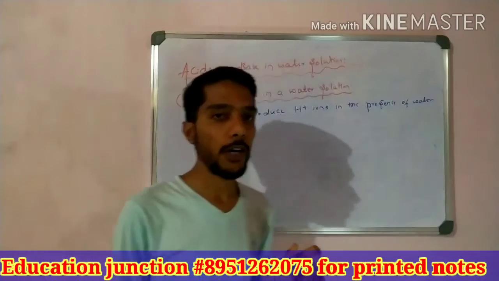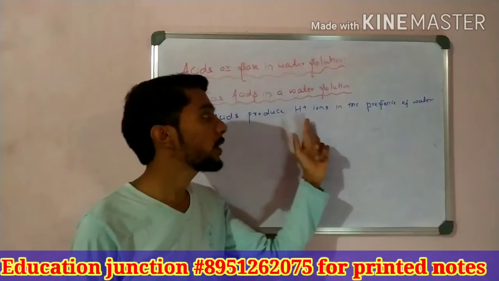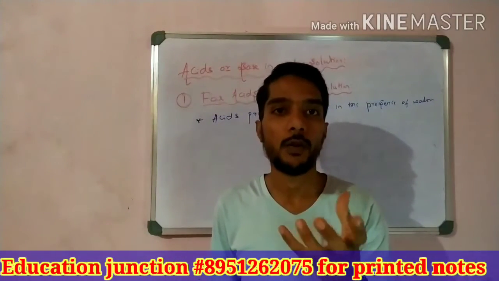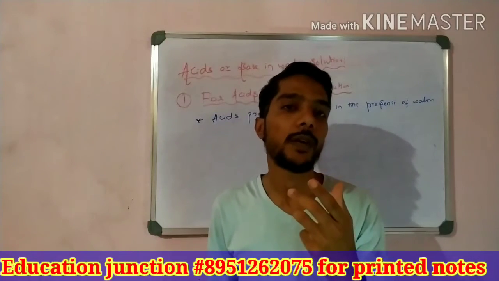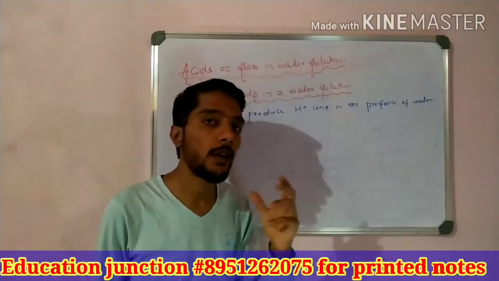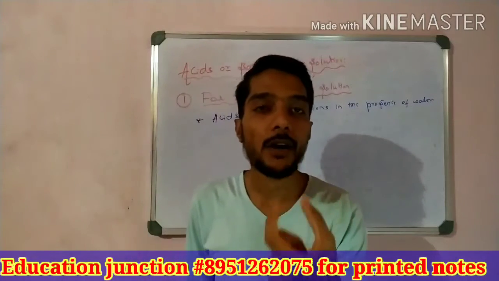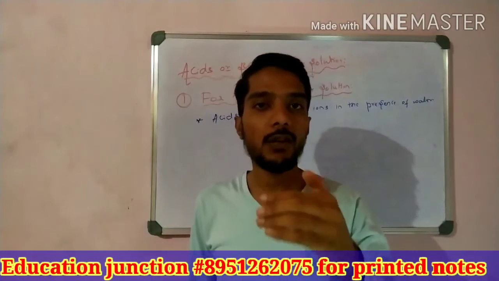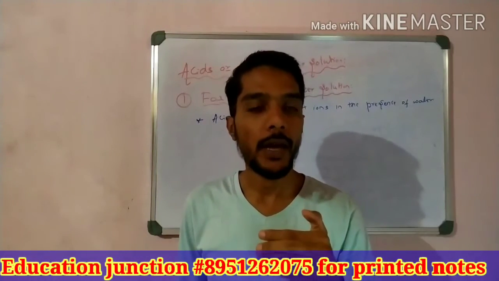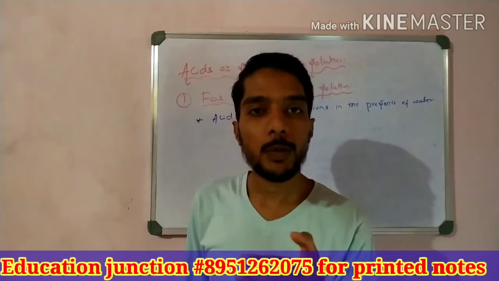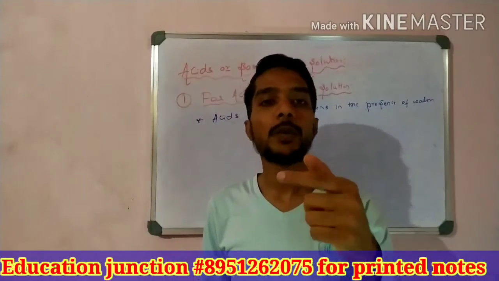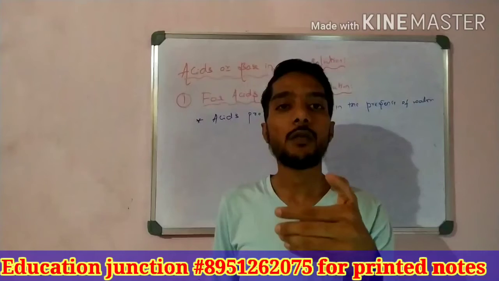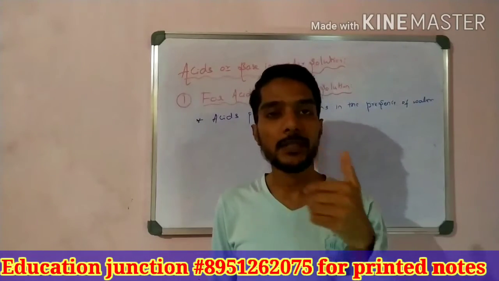That is a very important point. You have to remember that acids produce H plus ions only in the presence of water or in a moist atmosphere, water vapor. In the moist atmosphere or in water, H plus ions are formed, and those H plus ions are responsible for changing the litmus paper color, in the case of acid or base. In acid, blue litmus turns red only due to the presence of H plus ions, and in base, red turns blue only due to the presence of OH minus ions in the liquid state, in the presence of water only, students.